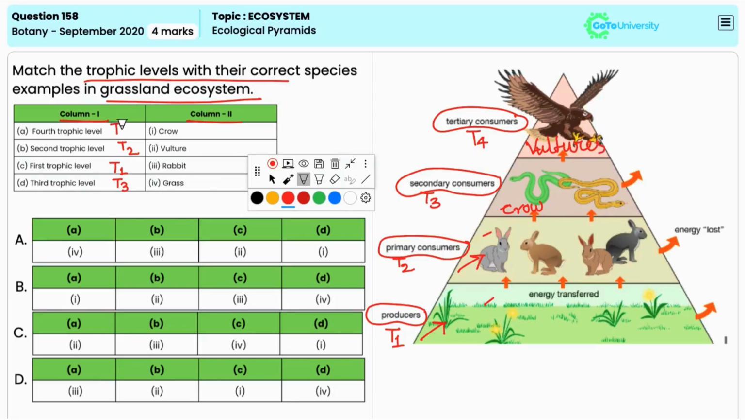Hence, A matches with 2, B matches with 3, C matches with 4, and D matches with 1. Thus, the correct answer is option C.